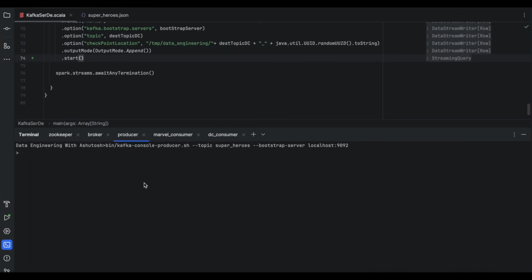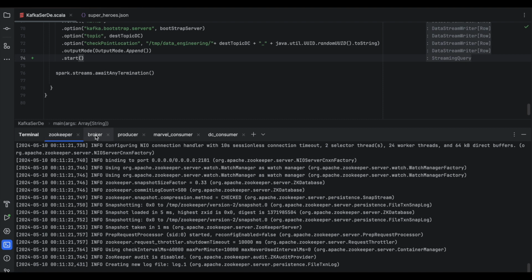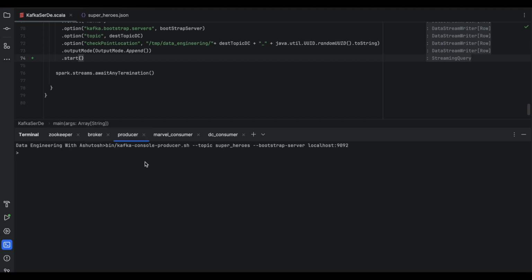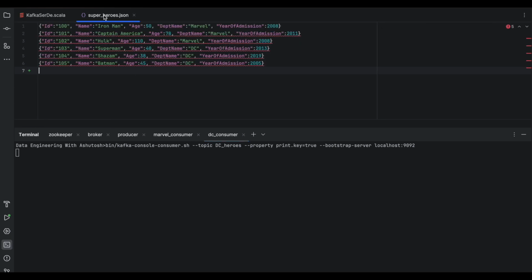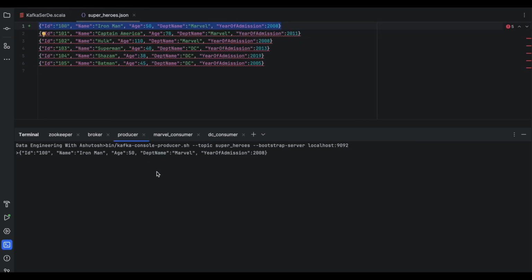I have started this application, and I have started the zookeeper as well as the broker. Now the producer, if you see, this is the Kafka console producer, and this is the Marvel consumer, and this is the DC consumer. So let's put some data into the producer console. Let's go to the producer and put it here. So where will this data go, into the Marvel or into the DC? Since the department name is Marvel, it will go to the Marvel consumer.